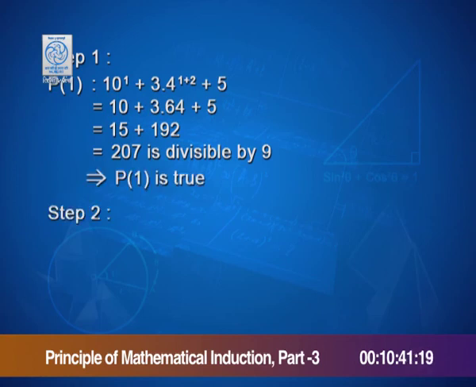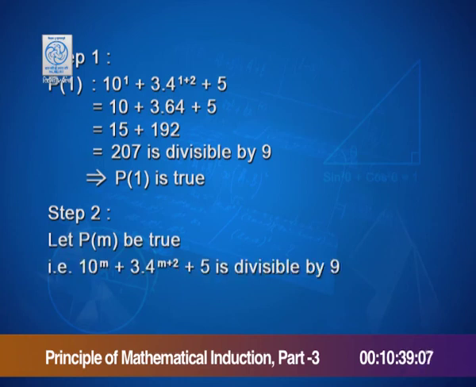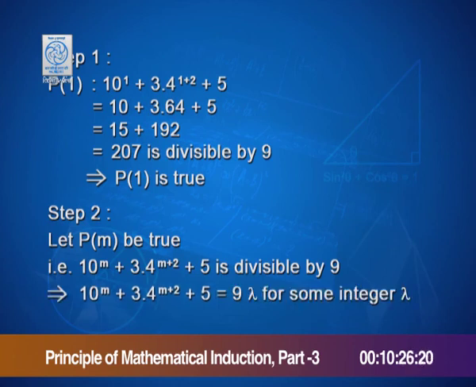Now, in step 2, let P(m) be true, that is 10^m + 3·4^(m+2) + 5 is divisible by 9. This implies 10^m + 3·4^(m+2) + 5 can be written as 9λ for some integer λ. Again, this could be written as 10^m = 9λ - 3·4^(m+2) - 5. This equation can be taken as the first equation.